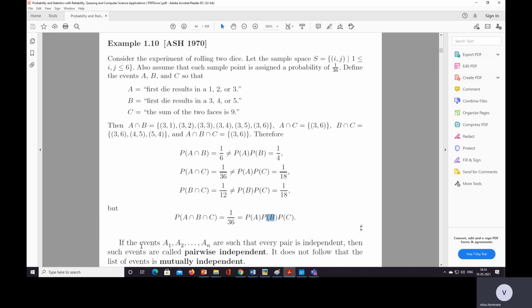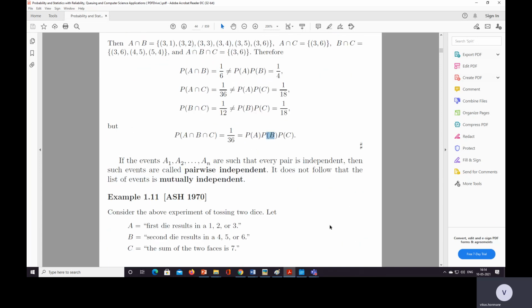If the events A1, A2, ..., An are such that every pair is independent, then such events are called pairwise independent. So they are not pairwise independent. Their pairs are not independent. It does not follow this, and it does not follow that the list of events is mutually independent.